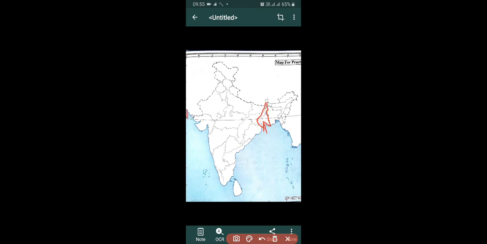This is West Bengal, and its capital is Kolkata. And above this, the little state is known as Sikkim. Again see, this is Sikkim, and its capital is Gangtok.